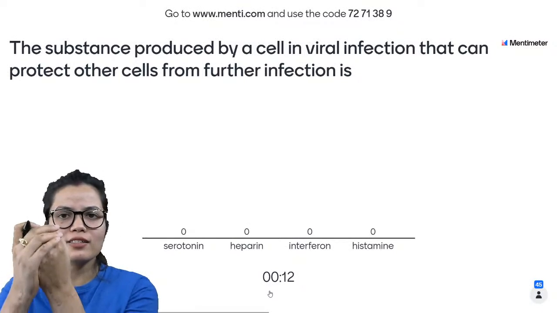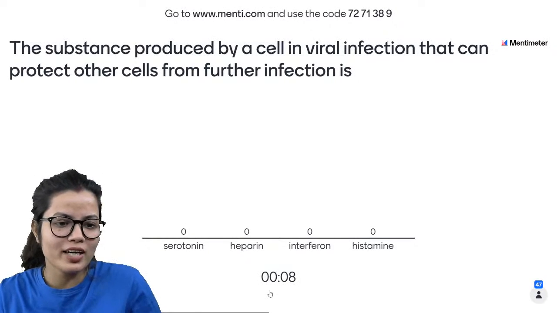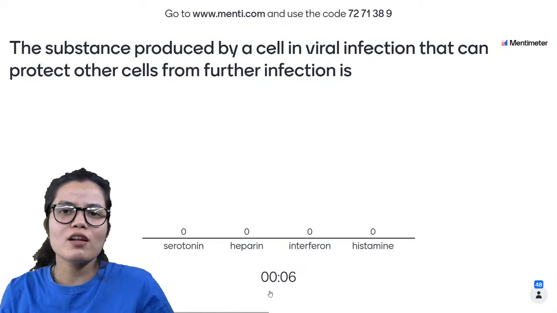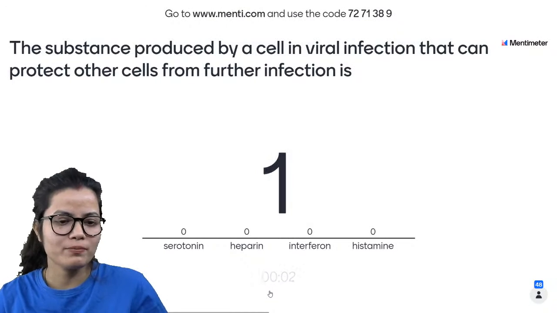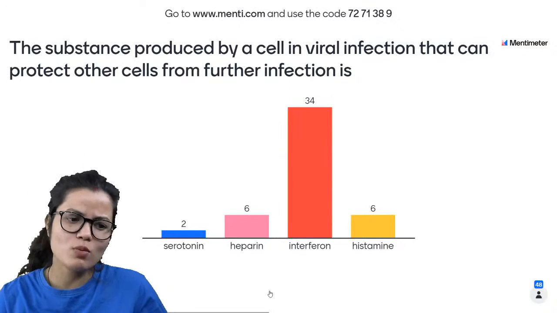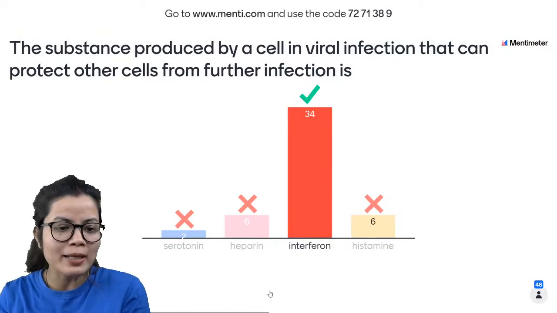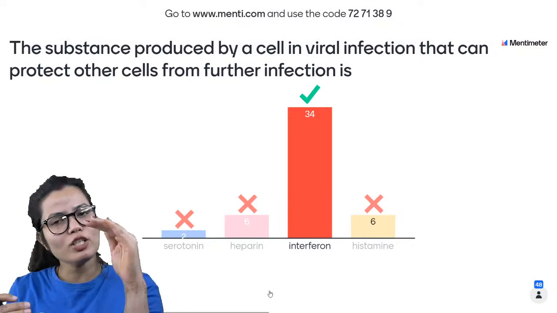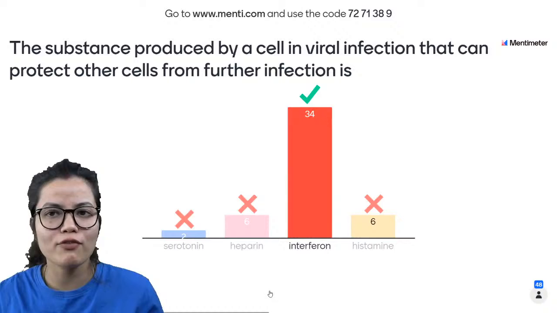The question is saying the substance produced by a cell in viral infection that can protect, ठीक है, other cells from further infection. We'll look over it, dear Shabima. देखते हैं अभी। चलिए, yes, this was an easy one. We have talked about interferon a lot of times. Interferon is basically a low molecular weight protein which fights against the viral infection.